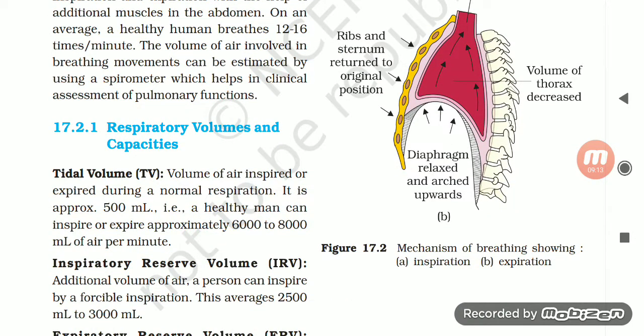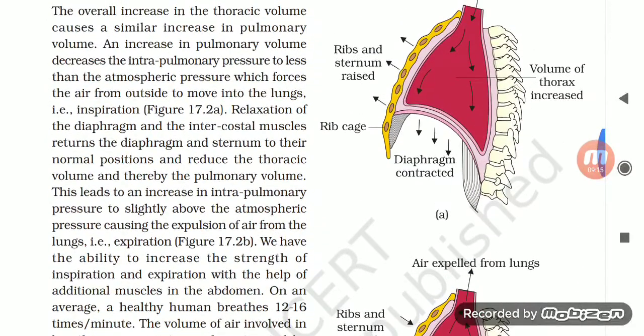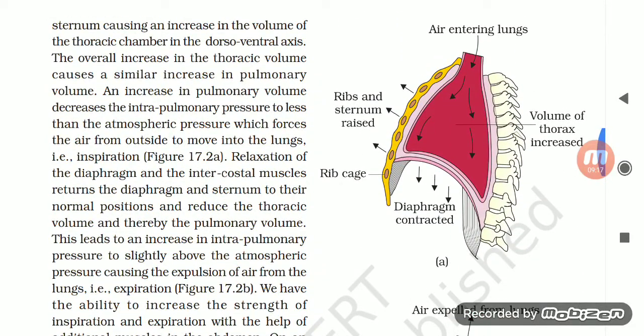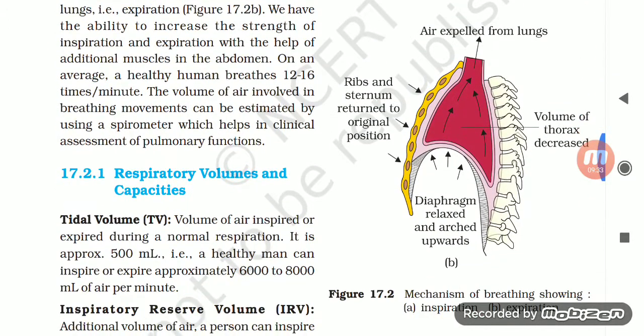Actually, let's first refer to the diagrams given over there. If you can see in part A what's happening, the ribs and sternum are raised. When they are raised, let us just do a practical. When we are forcing air inside, our lungs are going to be raised, or the ribs are going to be raised. So A part is for inspiration and B part is for expiration, or air expelled from the lungs.